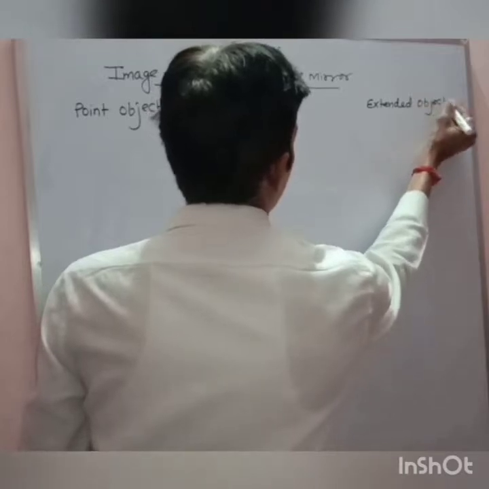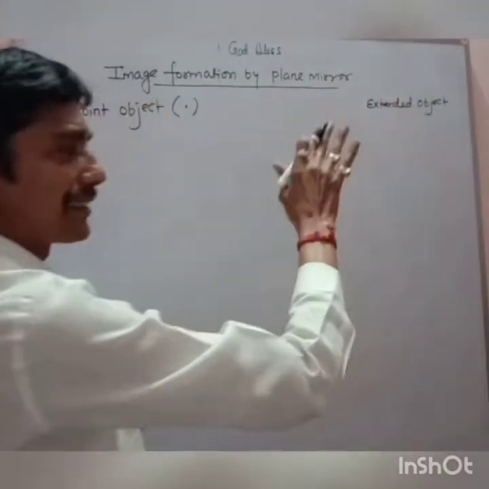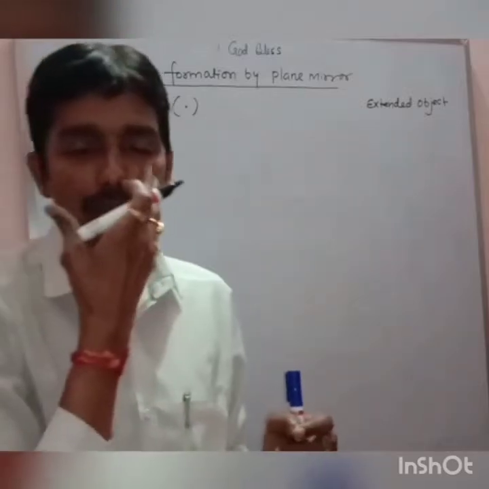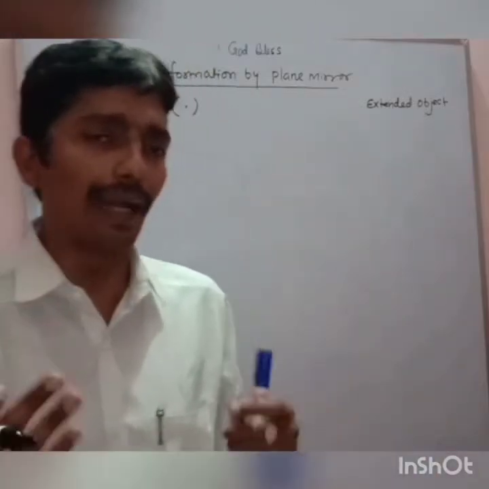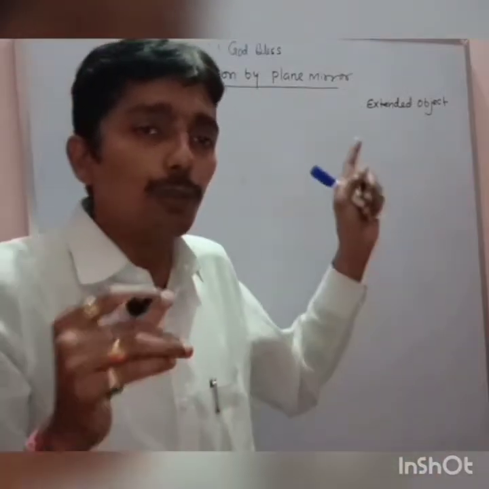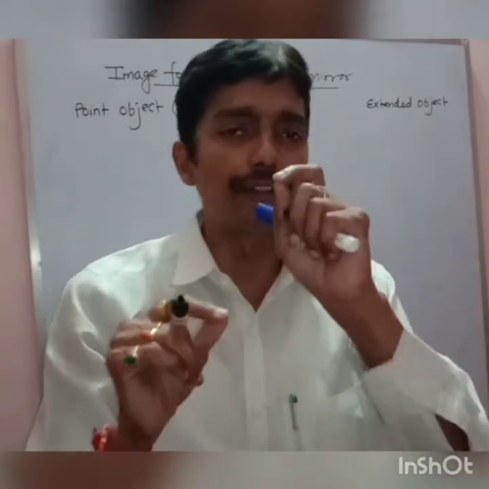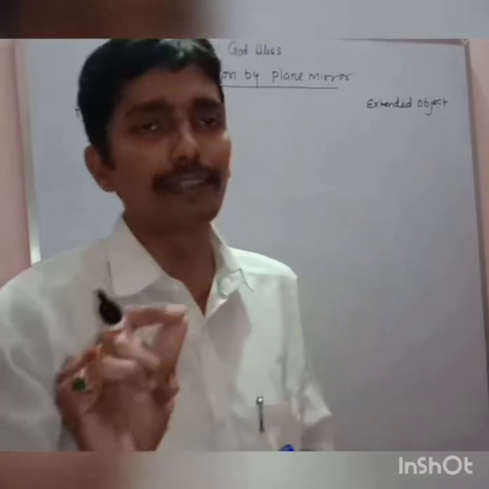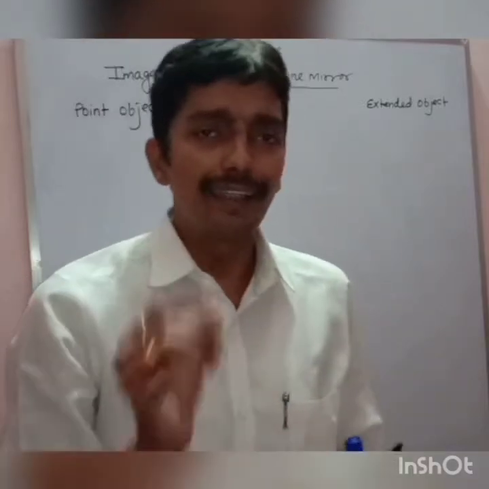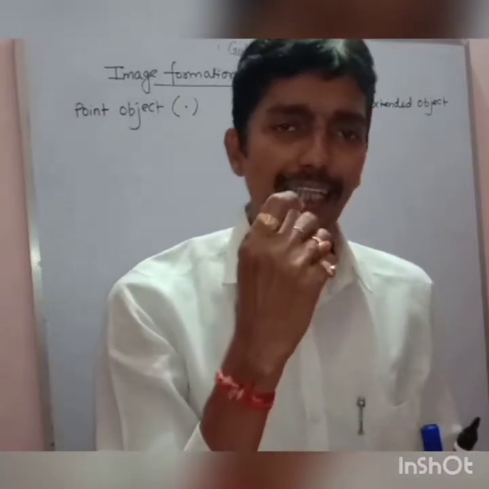Extended object. You also know this from class 10th, but you might not know to which we call an extended object and to which we call a point object. Therefore, I am discussing that there are two kinds of object selection.